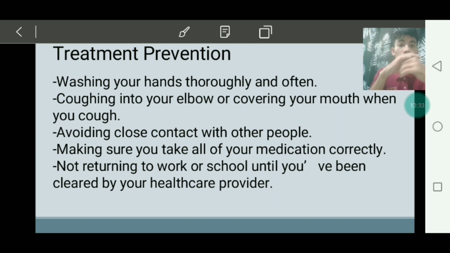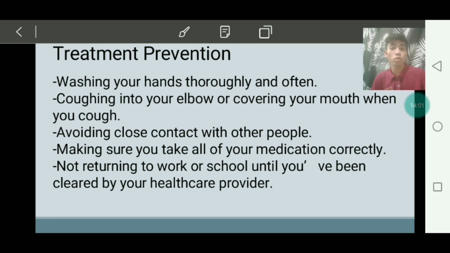Next is not returning to work or school until you've been cleared by your health provider. You need to recover first before returning to work to prevent the spread of the bacteria to other people.